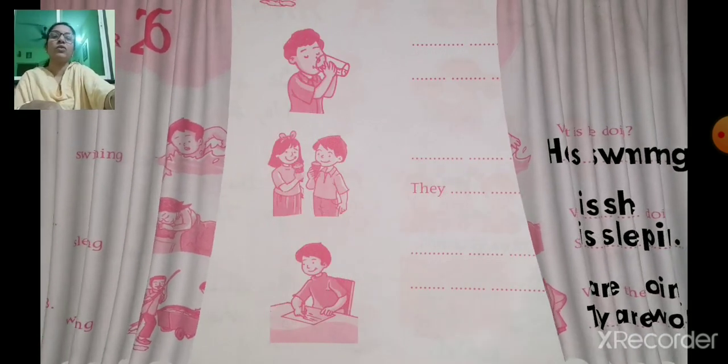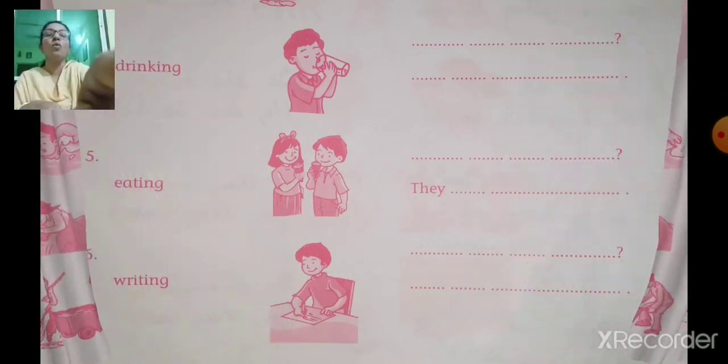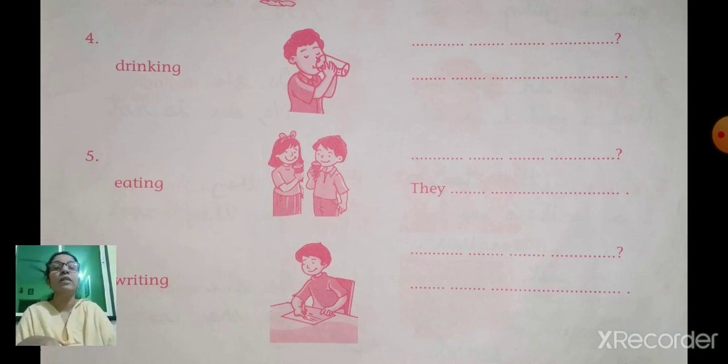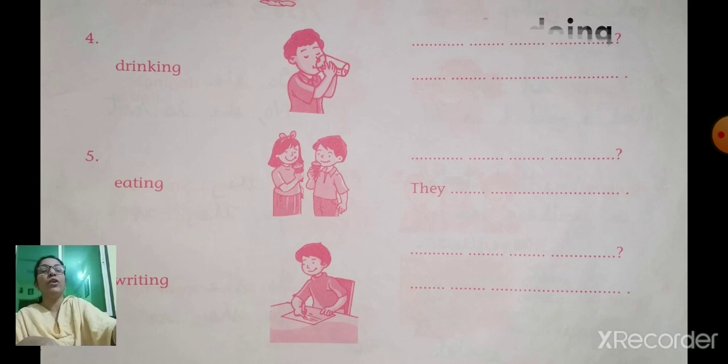Next question. Number 4. See, what is this boy doing? What action is he doing? Drinking. So what question will you write first? Tell me. Yes. What is he doing?